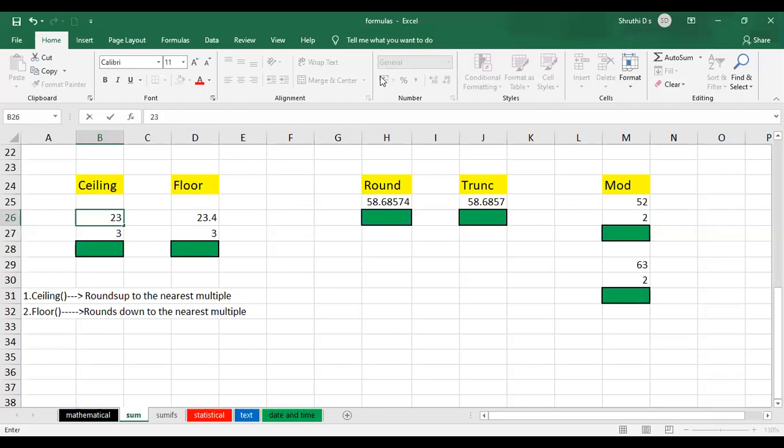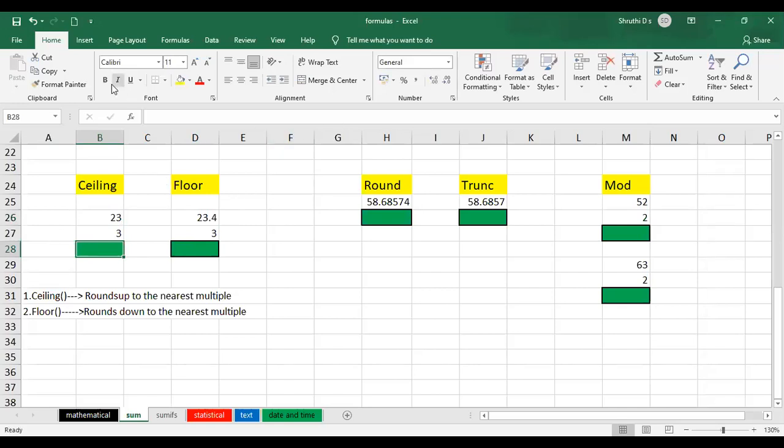26, is it? Multiple of 3 means next multiple I'm asking. 26, is it? 27, no. After 23, do we have next multiple as 26? Okay, let us check your answers.